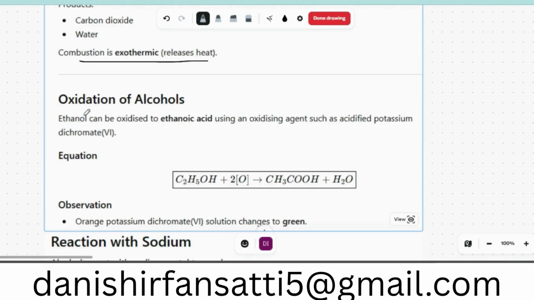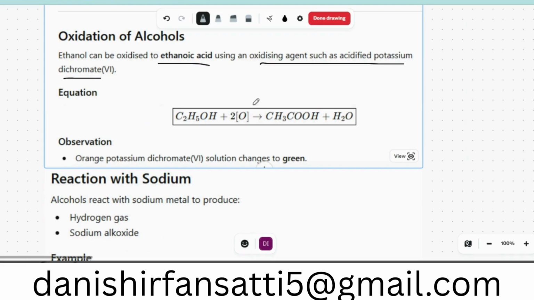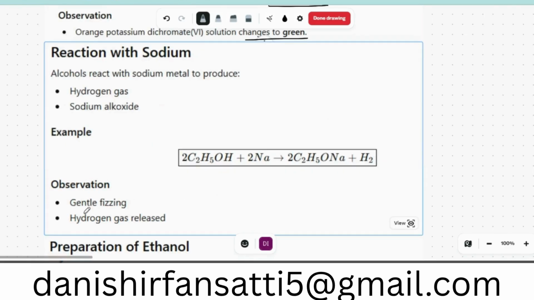Oxidation of alcohol. Alcohol can be oxidized to ethanoic acid using an oxidizing agent such as acidified potassium dichromate. That is a strong oxidizing agent. So potassium dichromate will give us oxygen that we will add into the ethanol, and that will become ethanoic acid. In the next lecture we are going to talk about the acids. Orange potassium dichromate solution changes to green when it oxidizes anything. In this case, it is oxidizing alcohol, specifically ethanol.